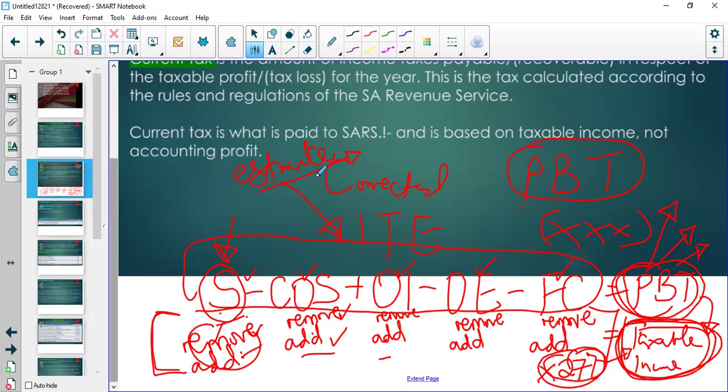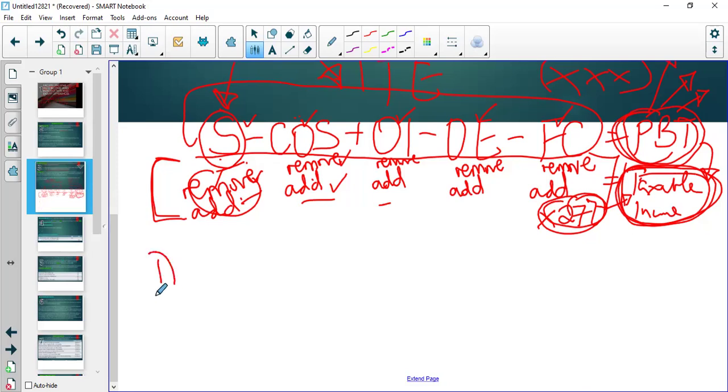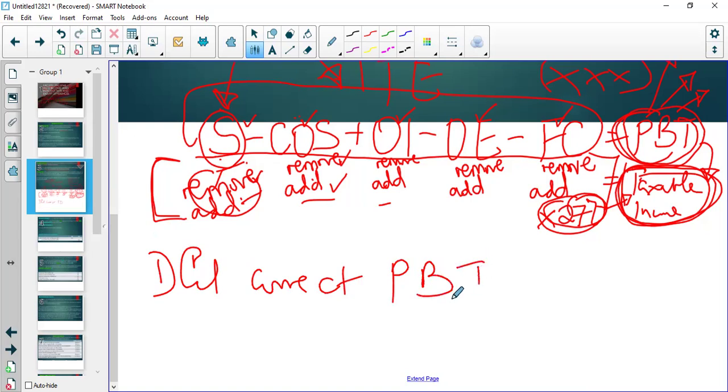Now, I have emphasized to you earlier to say corrected profit before tax, and I said there is a demon. That demon, which causes confusion in the minds of the students, is this: when they are told to calculate the correct profit before tax, the demon enters into the student, and then the student starts removing and adding according to SARS.